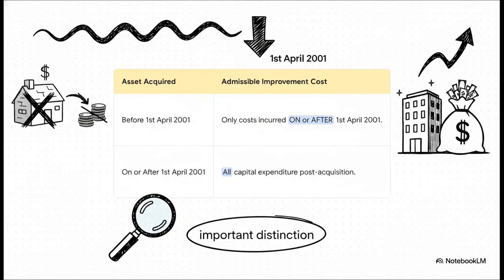Now, this is a super important point, so pay close attention. There's a critical cutoff date, April 1st, 2001. If you acquired your asset before this date, you can only claim improvement costs that you incurred on or after this date. Anything before is ignored. This was brought in to create a clear, modern baseline for tax calculations. For any assets acquired after this date, it's simple. All your capital improvements are eligible.